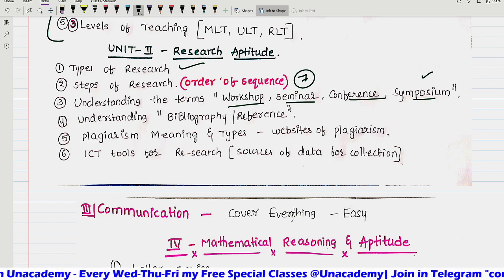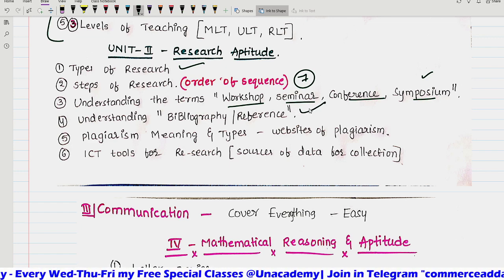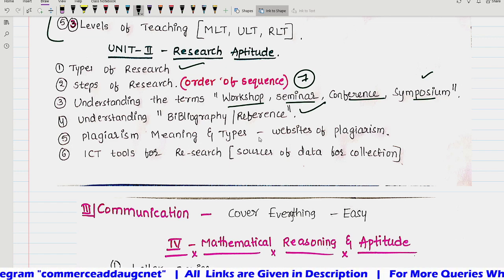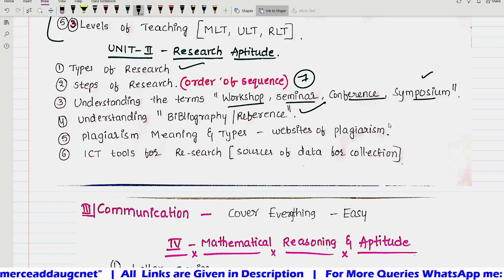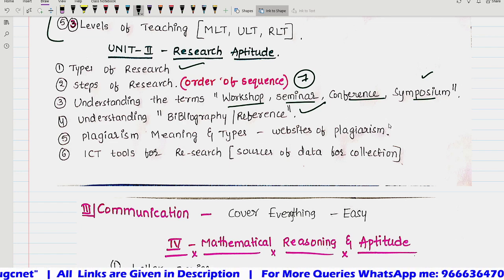And understanding a bibliography or a reference. Based on this also 1 question is coming, either on reference or bibliography, whether both are the same or both refer to different contexts. Based on this, 1 question came in the recent past. Plagiarism: meaning and types, and websites for plagiarism. Like Turnitin, a question was asked.